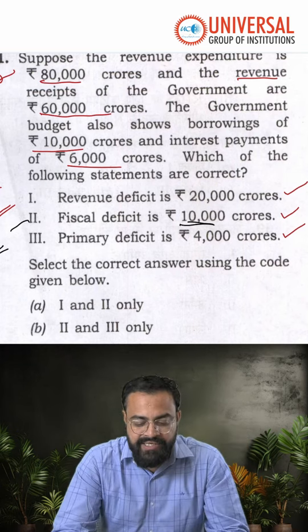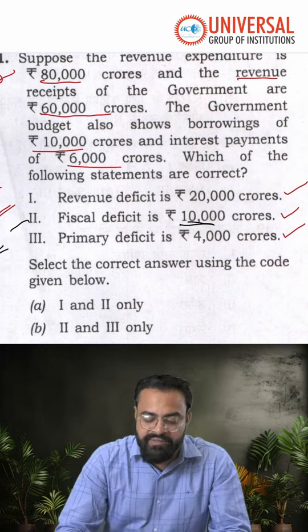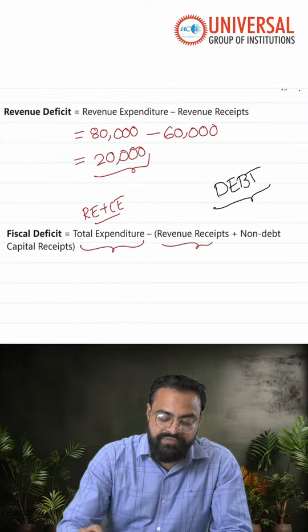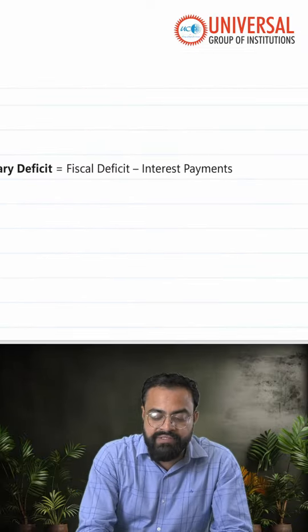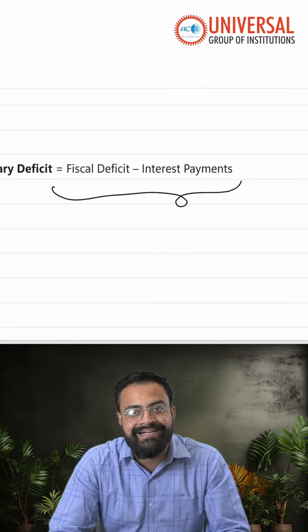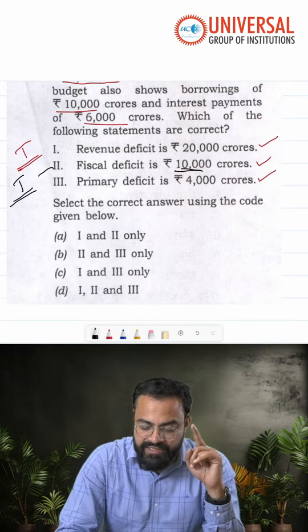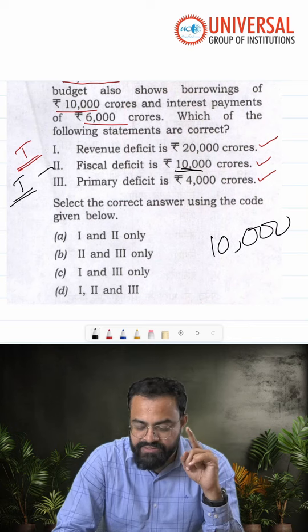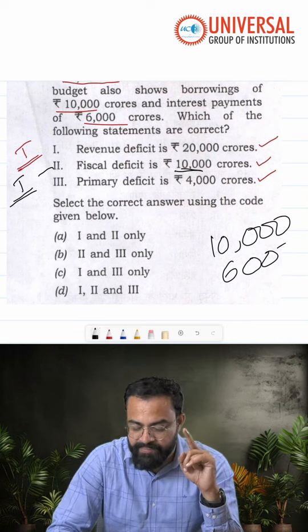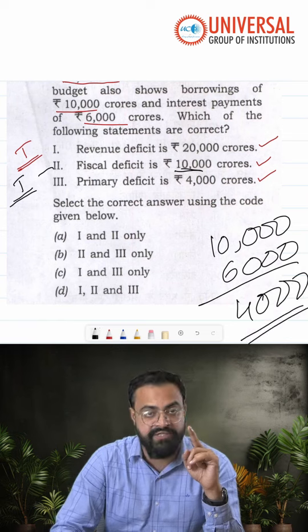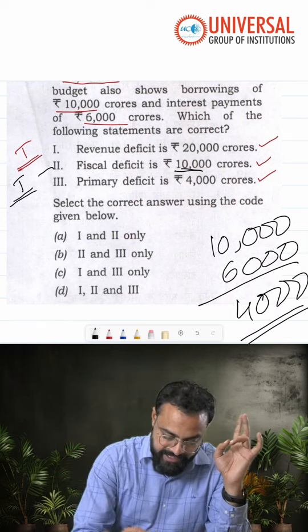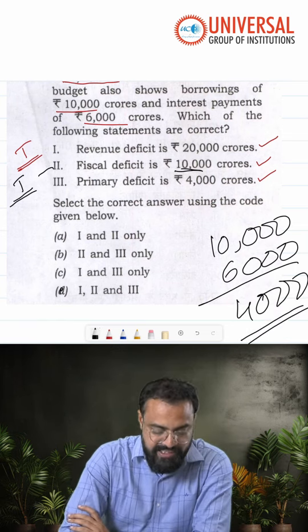Let us look at the third statement. The primary deficit is 4,000 crore. Primary deficit is nothing but fiscal deficit minus interest payment. So what is the answer here? The fiscal deficit is 10,000 minus 6,000 of interest payment, so the primary deficit is equal to 4,000 crore. That's also true. So the answer is D.